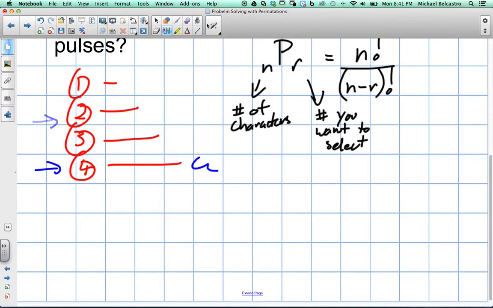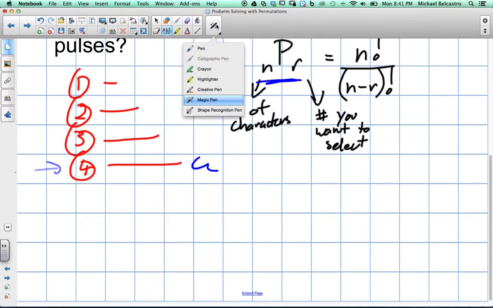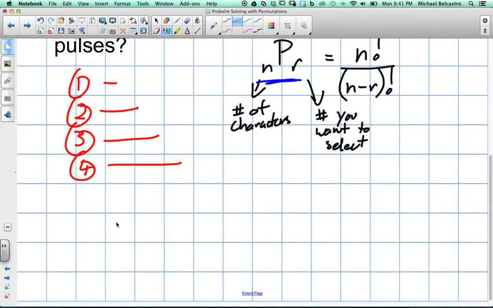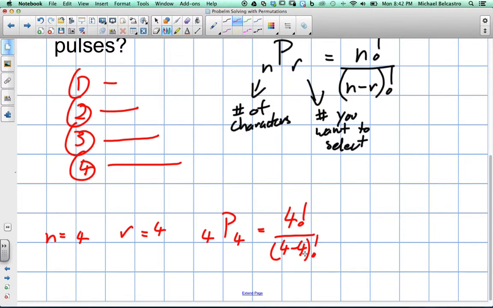So this question is actually several permutations added together. The first permutation is we have the 4 characters, and we're always going to have 4 characters to choose from. That's going to be our n value, so n is 4. And our r, in our first example, is the number you want to select. Let's see the number of different characters when we're choosing all 4 of them, so r is 4. In other words, 4P4 is equal to 4 factorial over (4 subtract 4) factorial. 4 subtract 4 is 0, and 0 factorial is 1. So this ends up being just 4 factorial, which is 24.